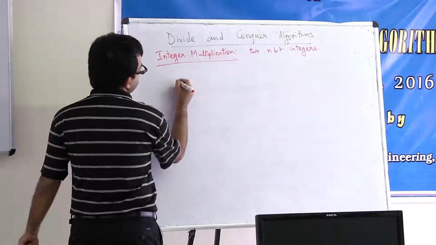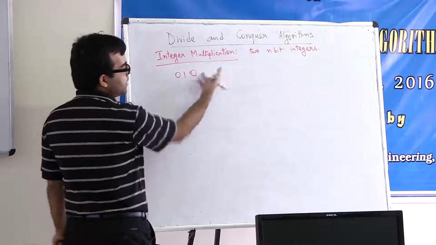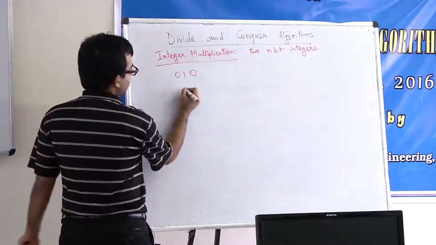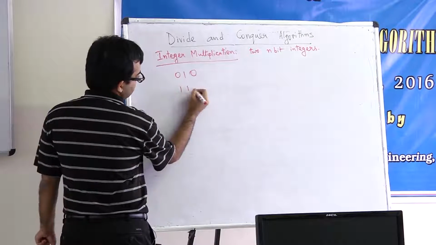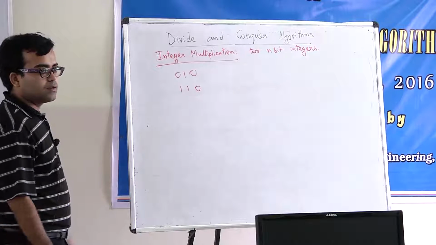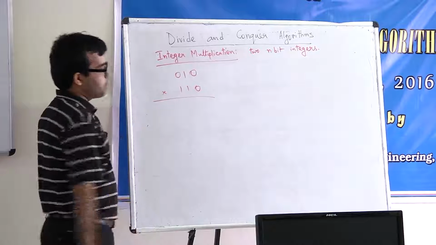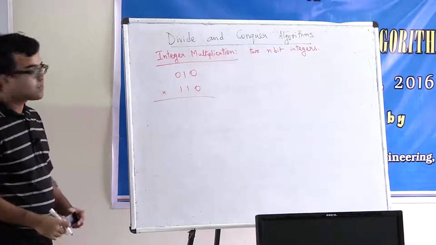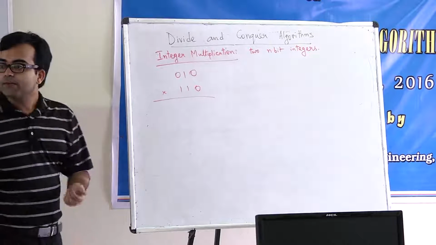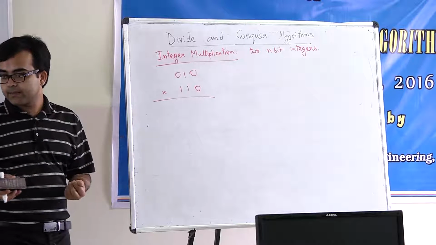For example, suppose this is one 3-bit integer, and suppose this is another 3-bit integer. What will happen if we just multiply them? You say that there would be 6 bits.